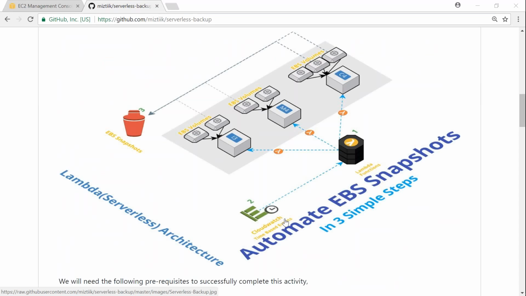And every day you can have a cron job which can be triggered by your CloudWatch. And when the time happens, say 12 o'clock at night or every 5 minutes or every 10 minutes, you can trigger a notification to a Lambda function, and Lambda will go ahead and find out what volumes are attached to those instances, and then it will take the snapshot and send it to your snapshot storage. So this is the workflow of how it happens.